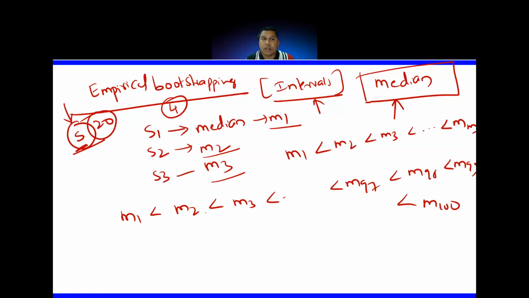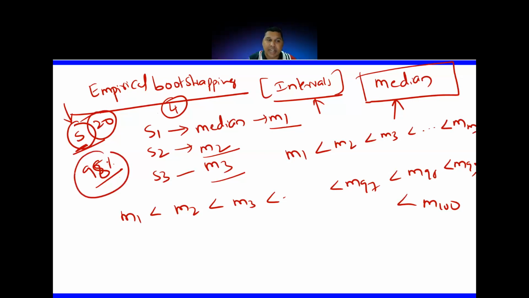Now at 95% confidence level, I want to give the value. Taking 95 is a little difficult, so maybe I can take 98. I want to give it at a 98% confidence level.